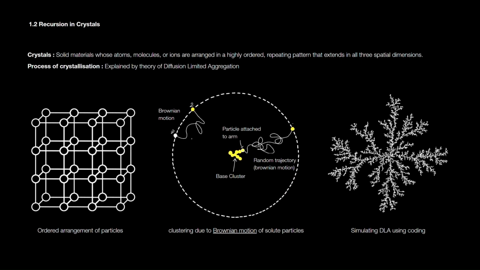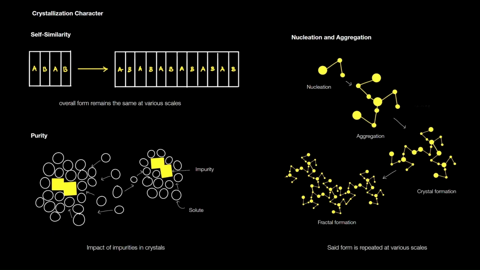Crystals are formed through an ordered arrangement of particles due to Brownian motion, explained by the diffusion-limited aggregation (DLA) process. According to DLA, particles undergo a random walk, influenced by diffusion, where they spread out due to thermal energy. As each particle attaches to the aggregate, it creates branches that are self-repeating, forming a fractal. The characteristics of crystallization include self-similarity, nucleation, purity, and concentration.